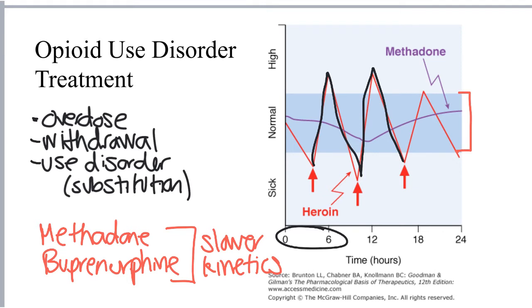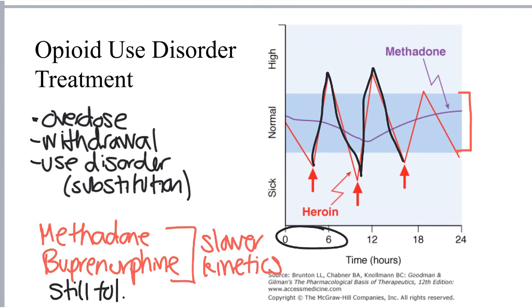One important thing to note with substitution therapeutics is that many times they are associated with the same adverse effects and chronic use problems as the original substance of abuse. So, for instance, methadone and buprenorphine can both still produce tolerance and dependence.